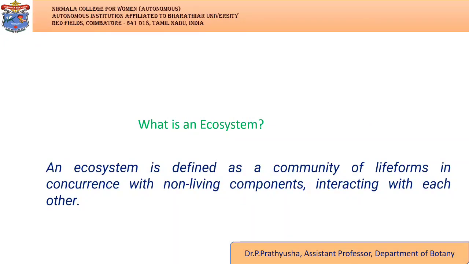What is an ecosystem? The ecosystem is the structural and functional unit of ecology, where the living organisms interact with each other and the surrounding environment. In other words, an ecosystem is a chain of interaction between organisms and their environment. The term ecosystem was first coined by A.G. Tansley, an English botanist, in 1935.